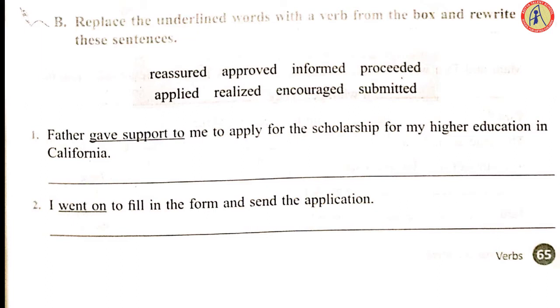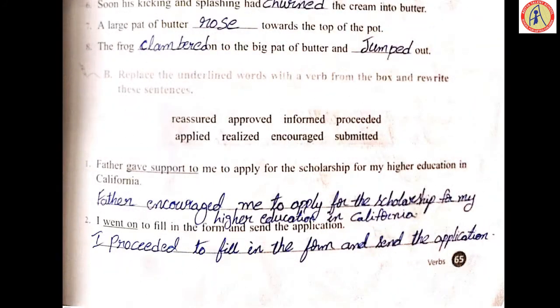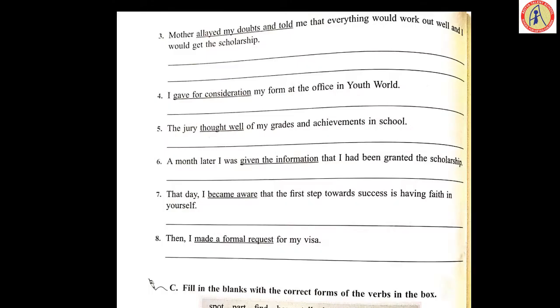Now second, I went on to fill in the form and send the application. Went on means proceeded. So I proceeded to fill in the form and send the application. Now turn your page, third one. Mother allayed my doubts and told me that everything would work out well and I would get the scholarship. Now mother, what is the right one? Observing the box, reassured. Mother reassured me that everything would work out well and I would get the scholarship.